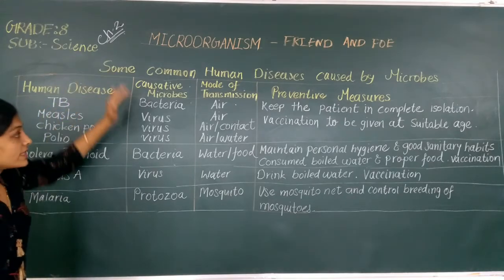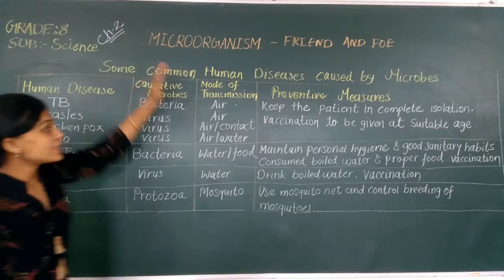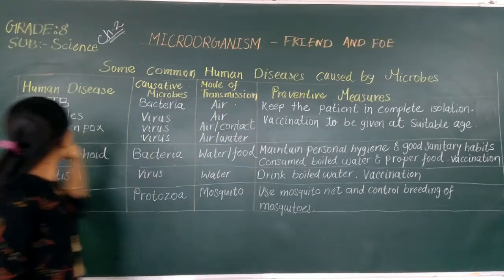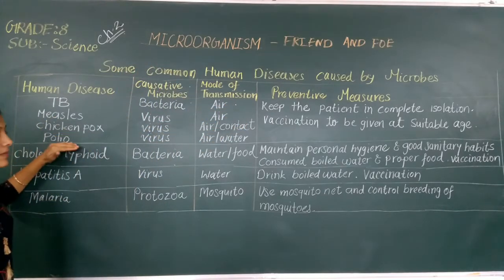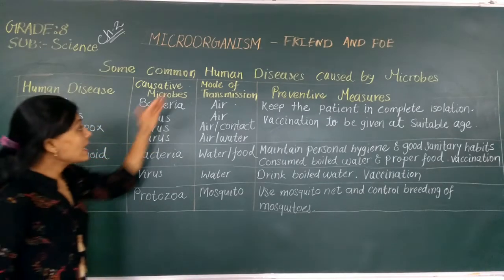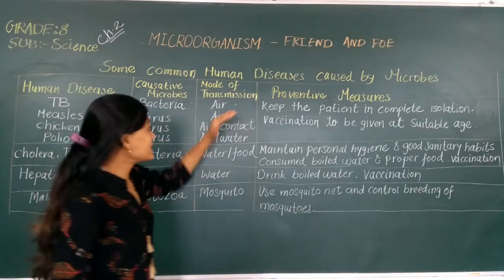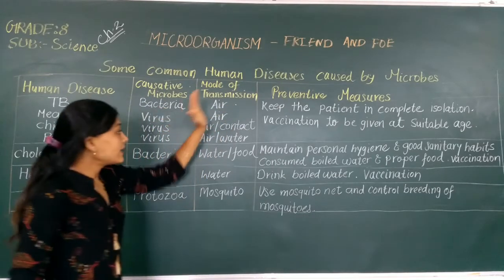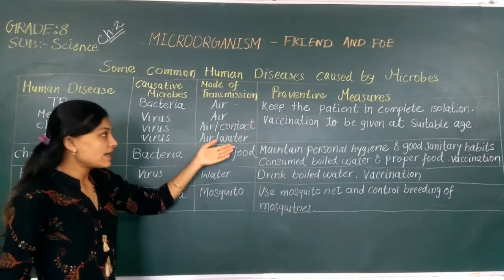TB, causative microbe is bacteria. It is spread by air. Measles, chickenpox and polio, these three diseases are spread by the virus. And the mode of transmission is air or contact with another person and water.